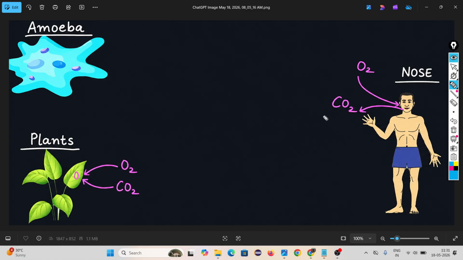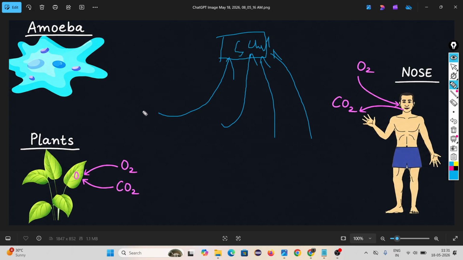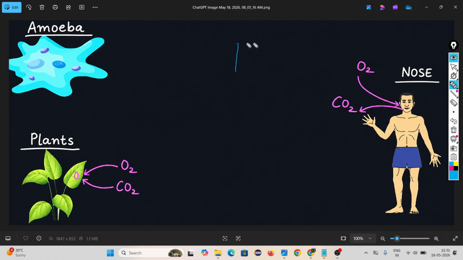processes, but the methods are different. What does it mean? Suppose 4 students are there. Every student tries to go to school. Main intention, going to school. Suppose student 1 goes to school by walking. Someone goes by bicycle. Someone goes by car. Someone goes by bus. Look, methods are different, but the main intention is the same, na? Like this, all living organisms perform life processes, but the methods are different.